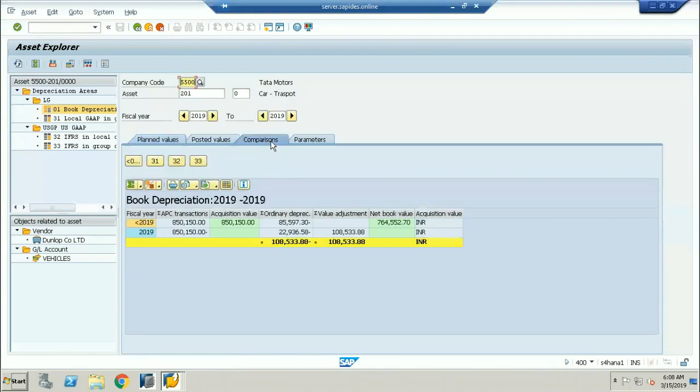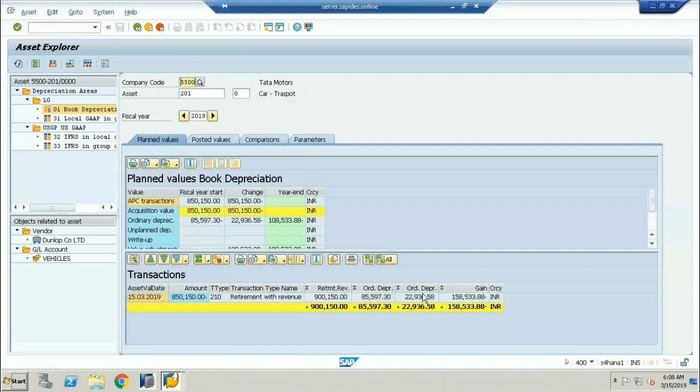And if I click on the comparison, you can see here, because you have sold the asset, even though the useful life is 10 years, the ordinary depreciation is getting calculated for only 3 months. The adjusted value is going to be 800, and the net book value is this much, and you have sold the asset. This is the rate, and you're gaining on the asset. This is the gain on the sale of asset account. It means this asset has been completely sold out within a revenue.